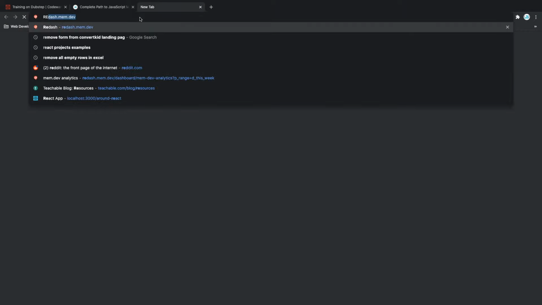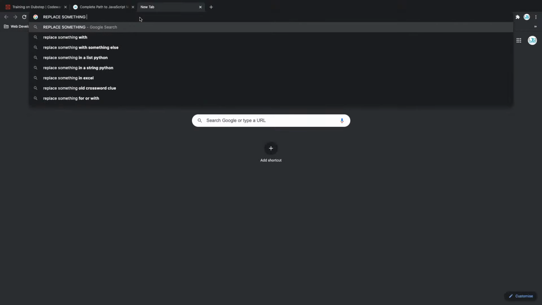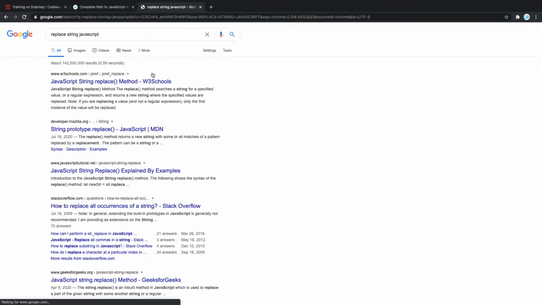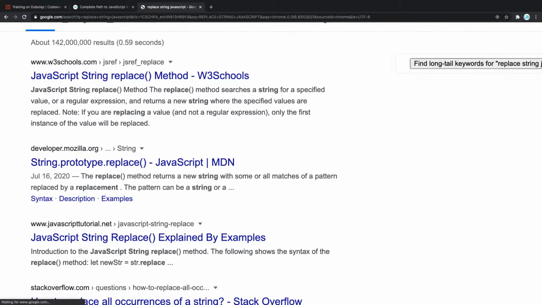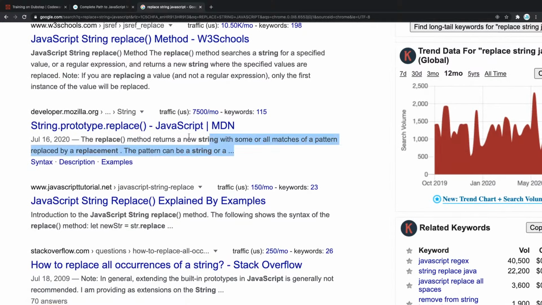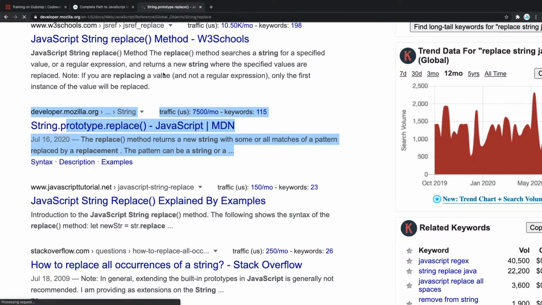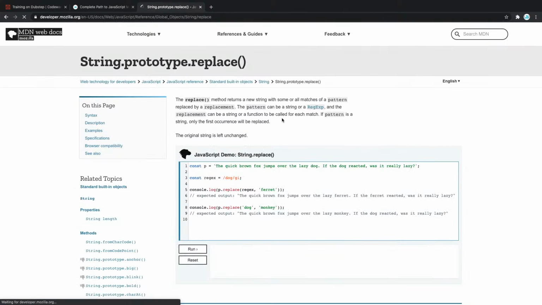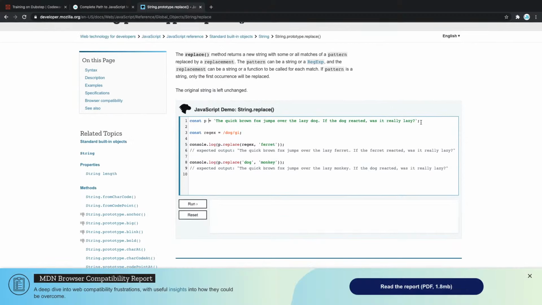And I'm gonna teach you how to Google right here. Replace string JavaScript. So how can we replace something in a string? Okay, JavaScript string replace. So now I'm teaching you how to Google, which is an extremely important skill as a programmer. As you can see, usually what you want to go for is the MDN. In MDN, you can find everything. So in this case, I'm going to click string.prototype.replace, and in there, you'll be able to see how this method behaves. As you can see, if we have this thing, we want to replace this specific thing, in this case, dog, with monkey. And that's it.